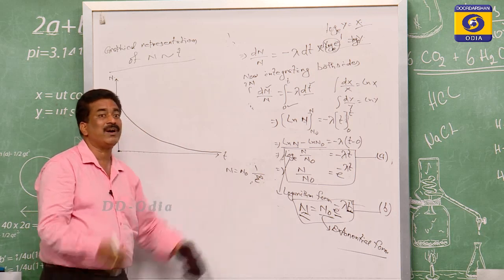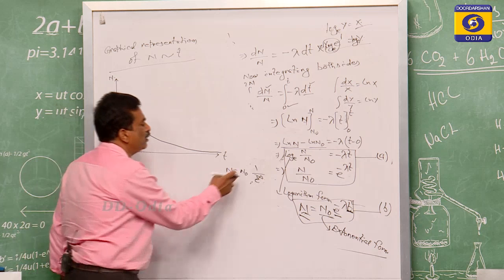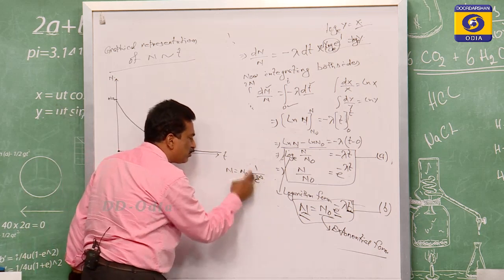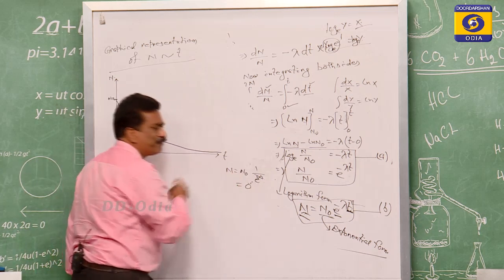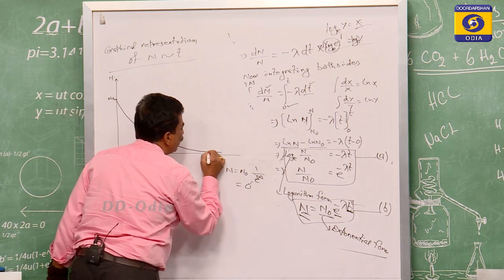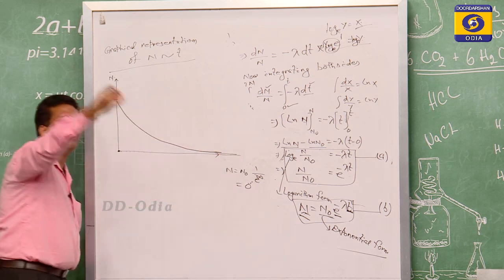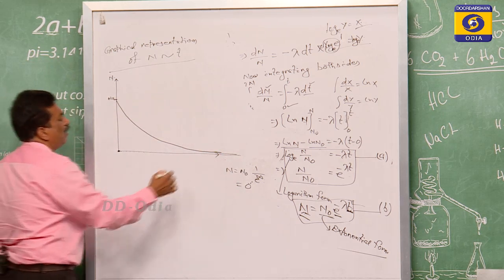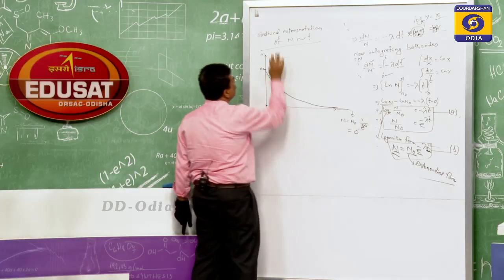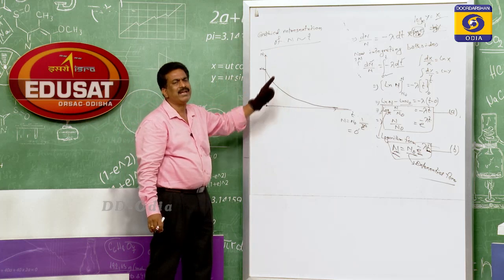E to the power of infinite is infinite, and 1 by infinite is equal to 0. So n0 into 0 will be 0. It means the number of nuclei will gradually come to 0, gradually decreasing over a long time, for an interval of infinity. So this is the graphical form of the radioactive decay equation.